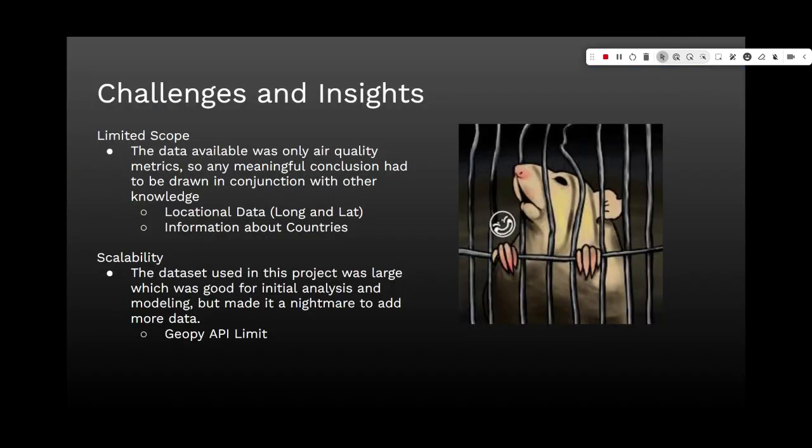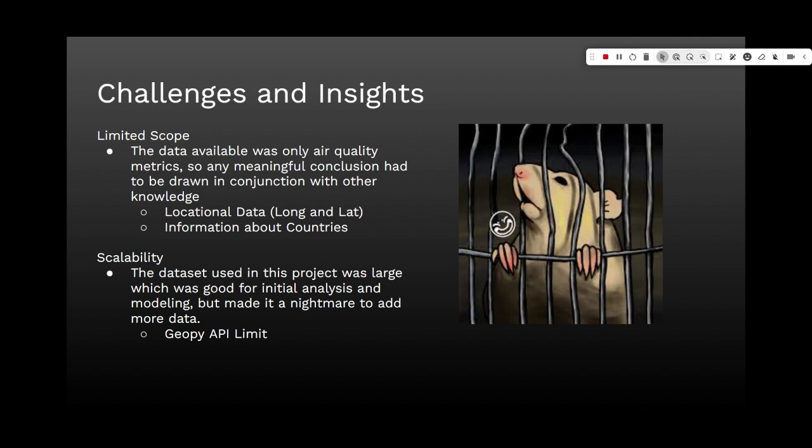As for the challenges and insights I've encountered during this project, my biggest challenge has been the limited scope of my data. The data available was only on air quality metrics, so any meaningful conclusions had to be drawn in conjunction with other knowledge like locational data and other information about the cities and countries, which I didn't have at the time. This ties in with my main insight, which was the importance of scalability. The dataset used in this project was large, which was great for the initial analysis and modeling, but it made it a nightmare to add more data.